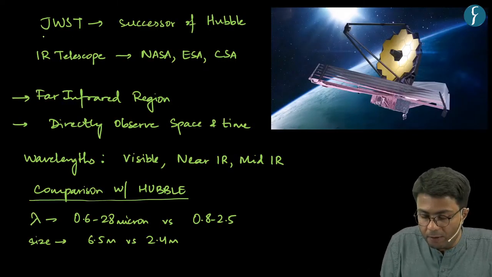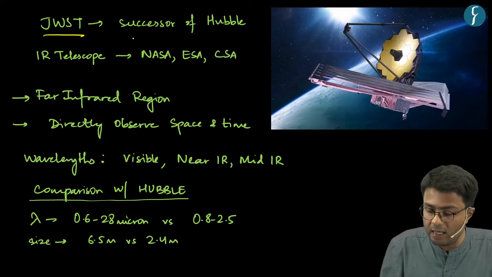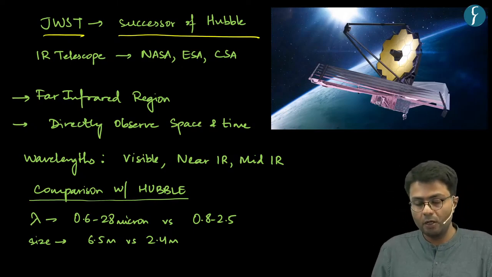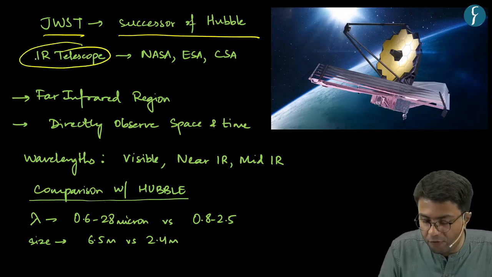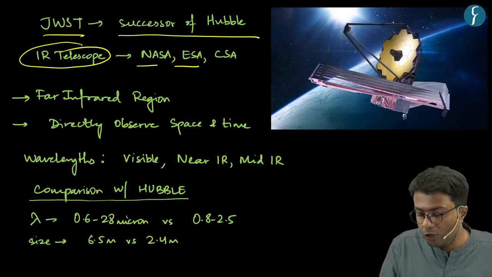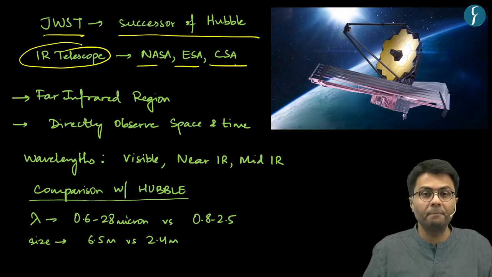Now, the James Webb Space Telescope was envisaged by NASA as a successor to its popular Hubble telescope. It is primarily an infrared telescope which was jointly developed by NASA, the European Space Agency, as well as the Canadian Space Agency.